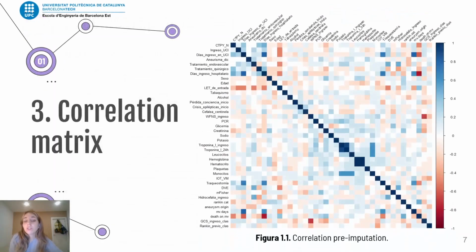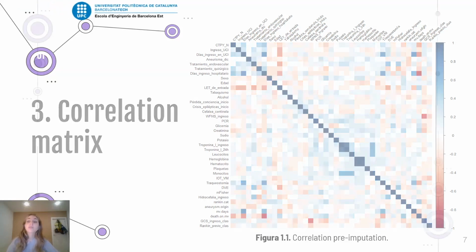Later, we did the correlation matrix with the p-value to validate the previous results and also to delete variables that were highly correlated. This happens with variables like DBA and hidrocefalia ingreso. We're going to use DBA because it's also more correlated with ranking cut.